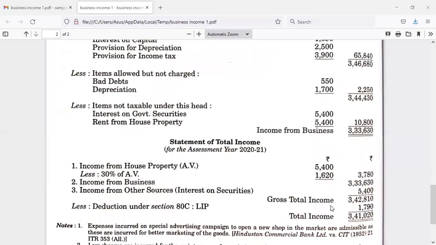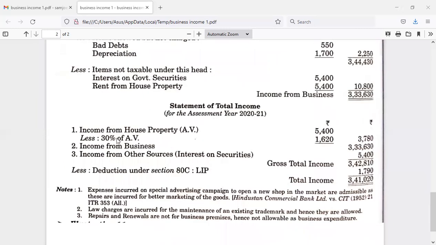The next step, computation of total income. There are three heads of income so far. Income from house property: rent from house property is given, so it must be considered as annual value, amounting to 5,400, and from this we are supposed to calculate the 30% standard deduction. If we deduct 30% from 5,400, we'll be getting 3,780 as income from house property.